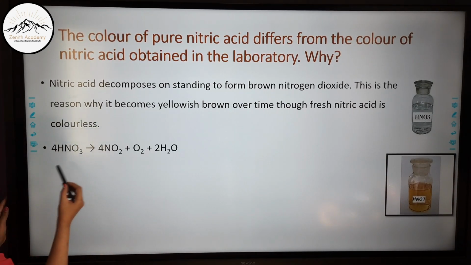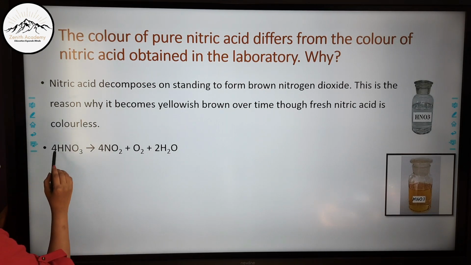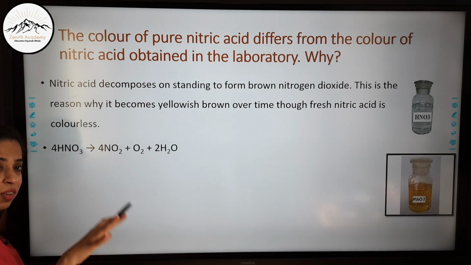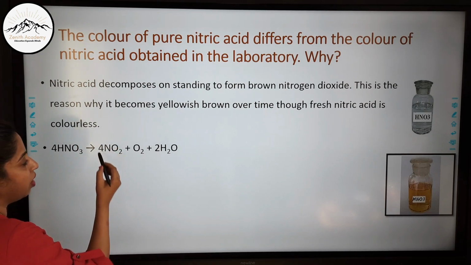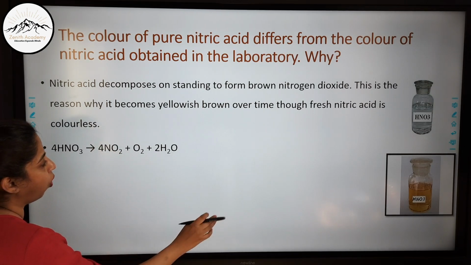So this is the decomposition reaction. This is a very important reaction, students. Nitric acid decomposes on heating or even at room temperature. It forms NO2, which are the brown vapors, oxygen and water.